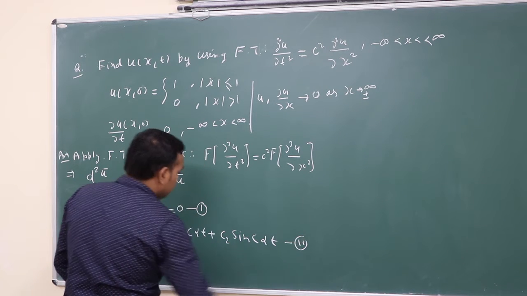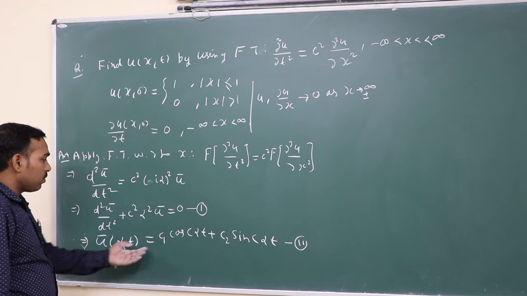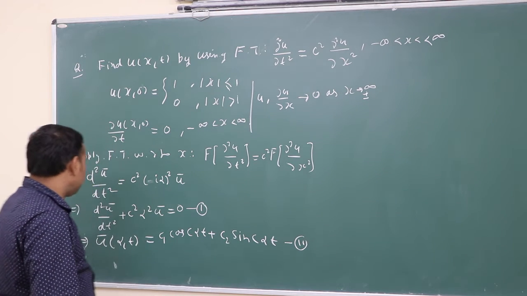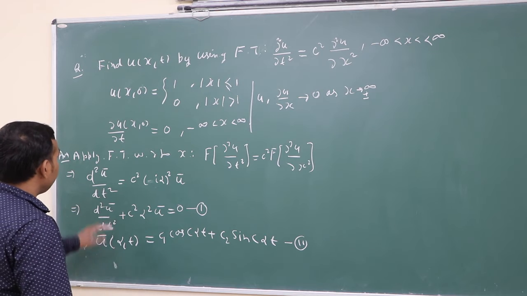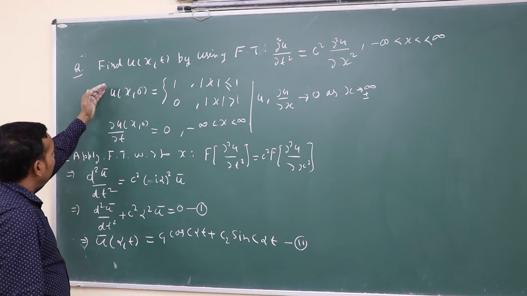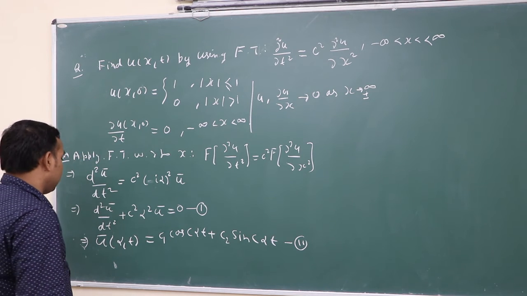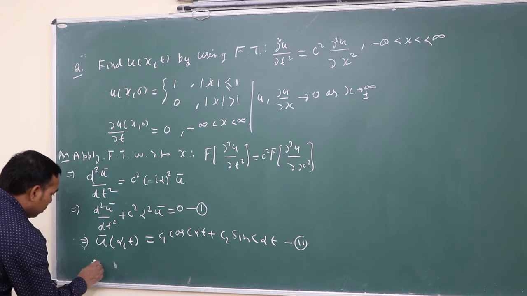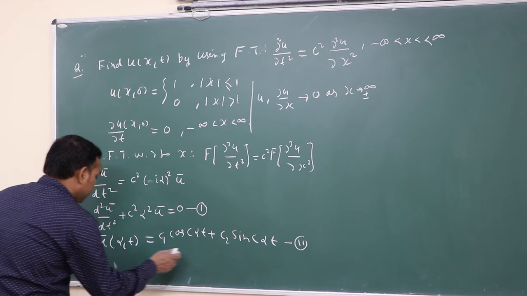So take this as equation 2, the solution of which is u bar = c1 cos(c alpha t) + c2 sin(c alpha t). Now we want to find c1 and c2 with the help of the initial conditions.